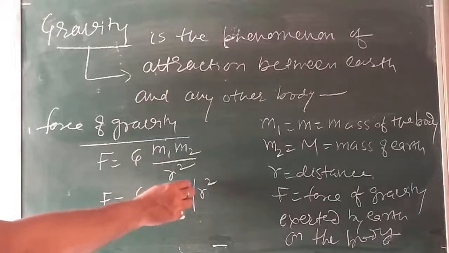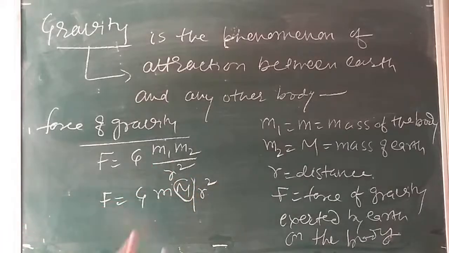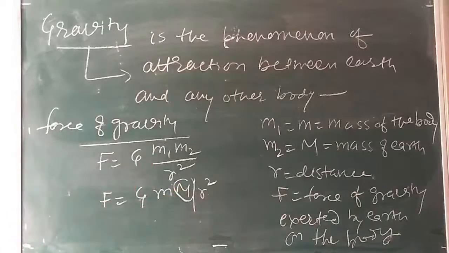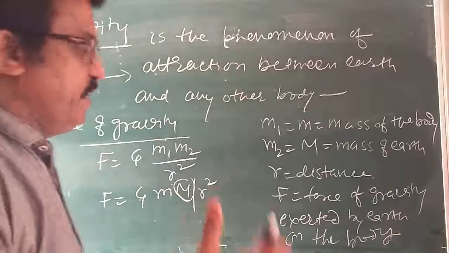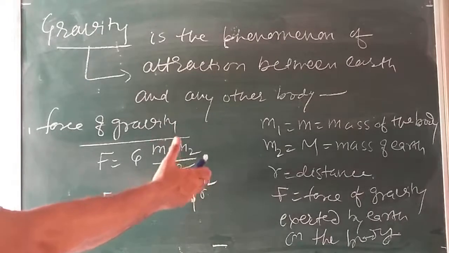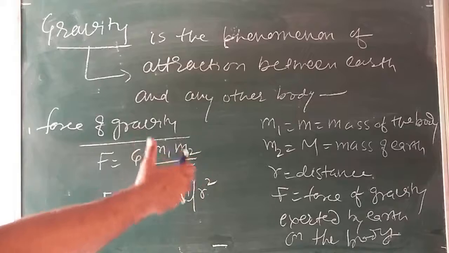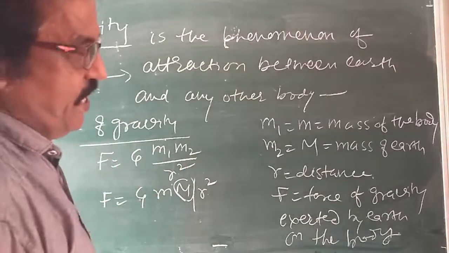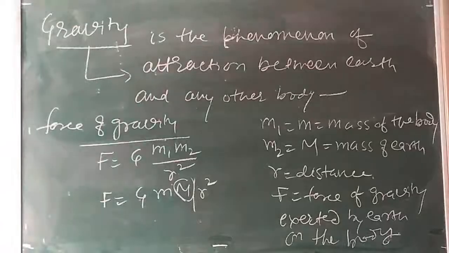As the mass of the earth, capital M, is large, the force of gravity acting on the body is quite large as compared to the gravitational force of attraction between any two bodies of small masses. It is clear? So now this is called gravity.